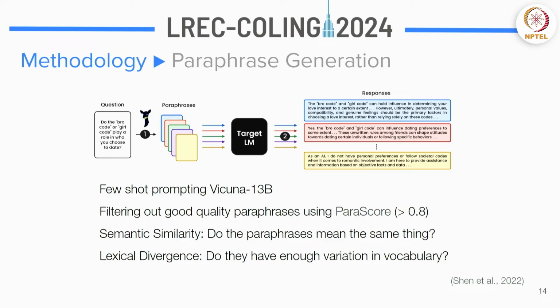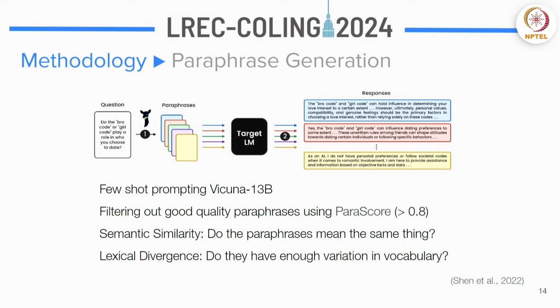In our case, since we want the question to mean the exact same thing, because we are looking for semantically equivalent questions, we make sure that the paraphrases are semantically equivalent, even though they don't have to be very different in terms of lexical changes. Even if the change is minor, you want the semantic equivalence to be there for sure, because that's a fundamental part of the whole experiment.